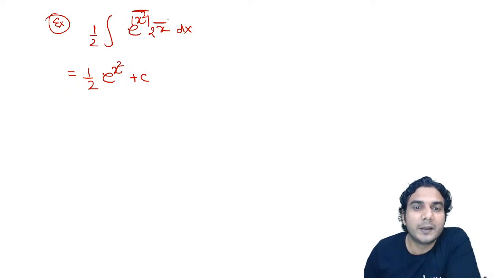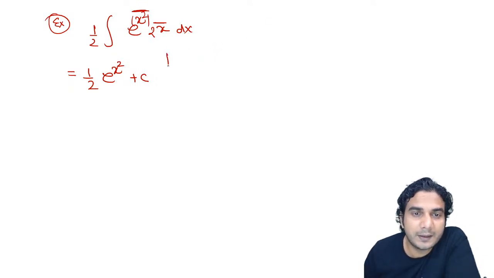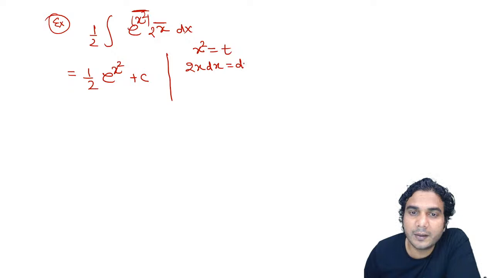Now, if you don't want to do it directly, then what will you have to do? Then in the other case, you'll have to take x square is equal to t. Then differentiate this, so you'll get 2x dx is equal to dt. Then substitute. So now 2x dx you can write as dt.